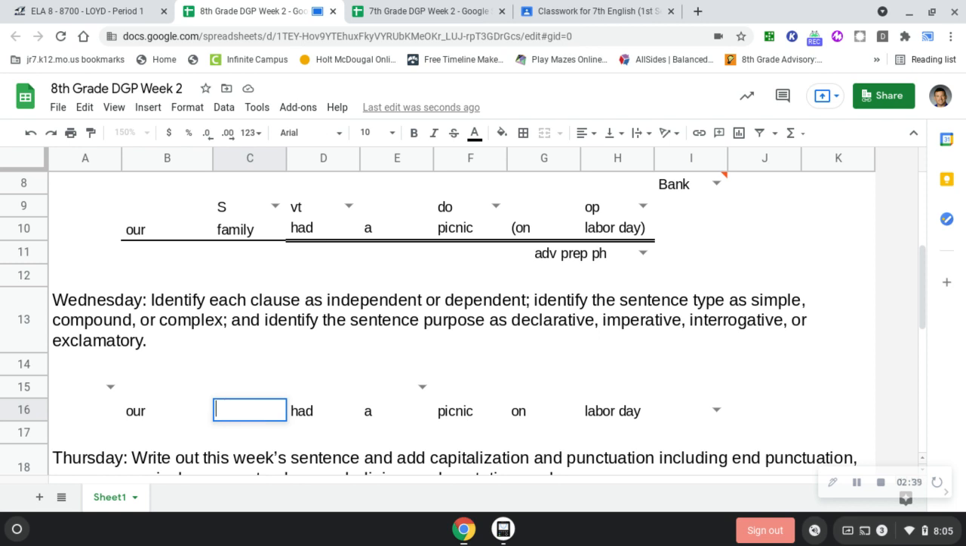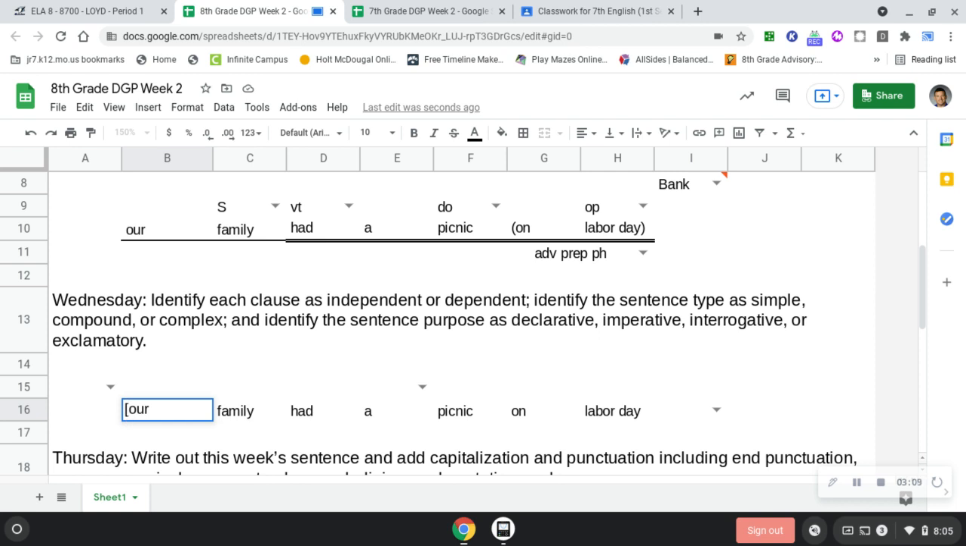Gracie? Would it go like before on? If I put it before on, there has to be a subject and a verb behind it as well. So on Labor Day has to have a subject and verb. Every word in a sentence has to be connected with a subject and a verb in order for it to be a complete sentence. In front of our, you're right with this one.